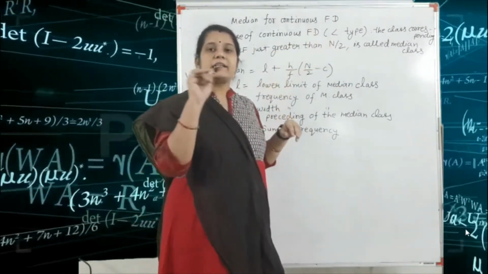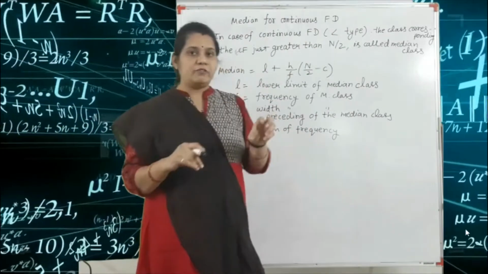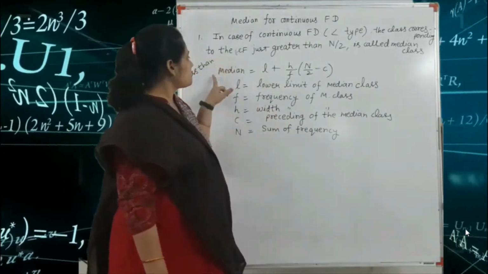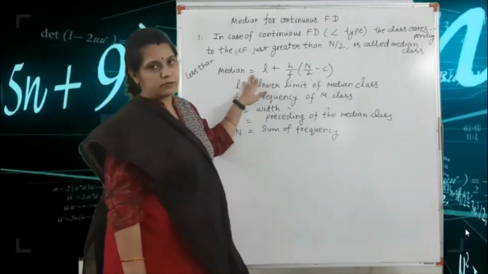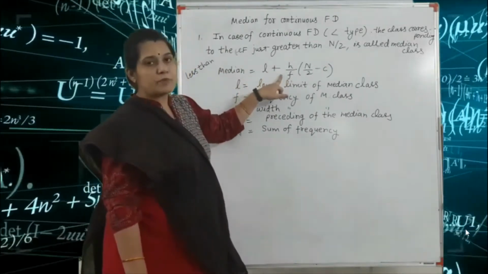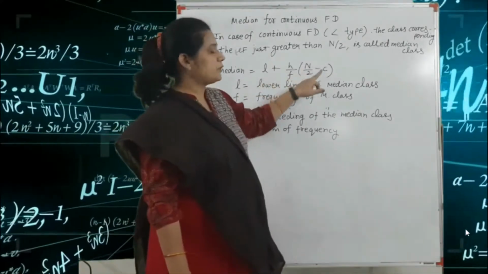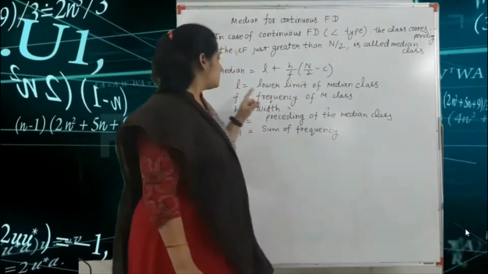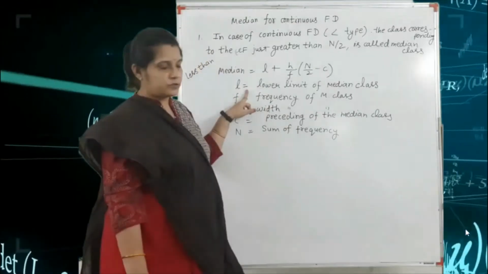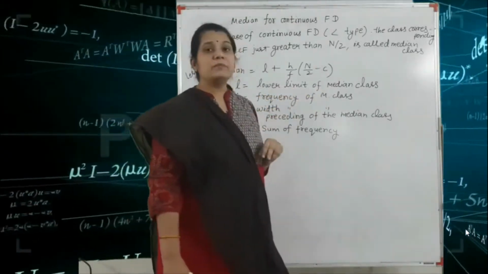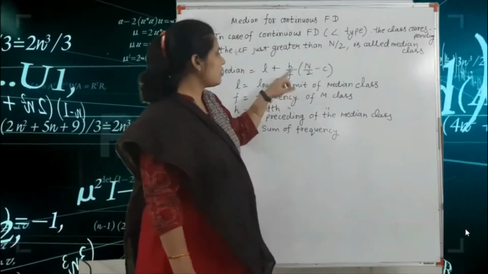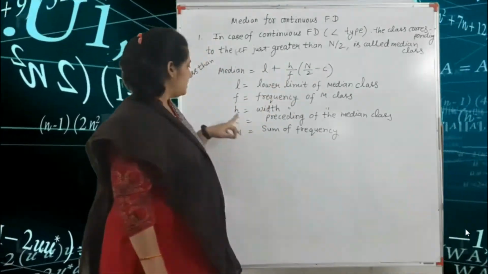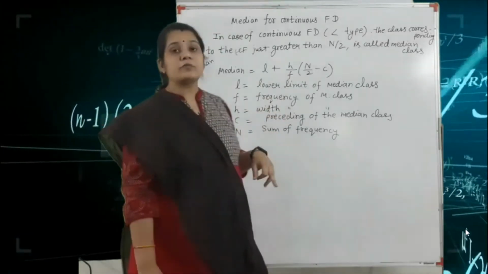Okay, so the formula for the less than frequency: the median is equal to L plus h upon f times (N by 2 minus C). Okay, here L is the lower limit of the median class, f is the frequency of the median class, h is the width of the median class.